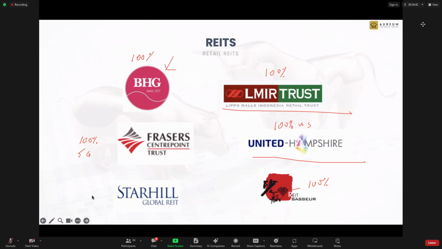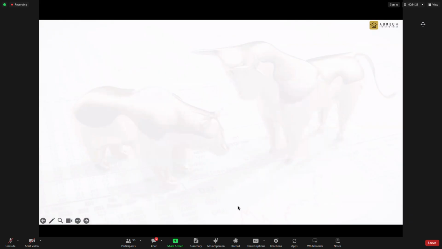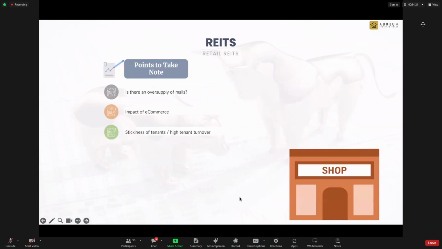They are actually in different places, and thus it's very hard to compare them. Is Frasers Centrepoint better than BHG? You can't compare that because they are in different places. The environment is different. So that's how retail risk is currently looked at. But in general, you need to look at certain things. Retail risk: is there an oversupply of malls? That's a common question you ask. Then the question you need to ask back is, which country are you talking about?